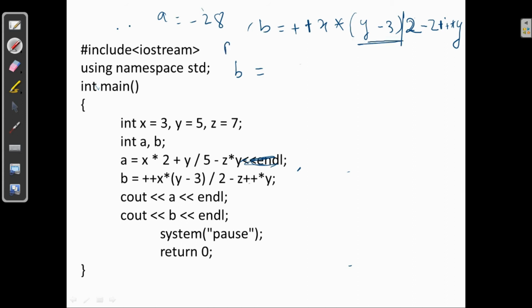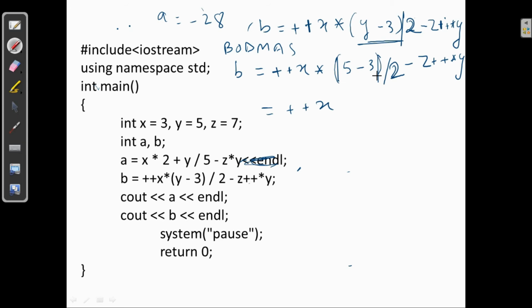So according to BODMAS, we will evaluate the bracket first. So ++x * y is equal to 3. So 5 minus 3 upon 2 minus z++ * y. So it will be ++x, 5 minus 3 is equal to 2.